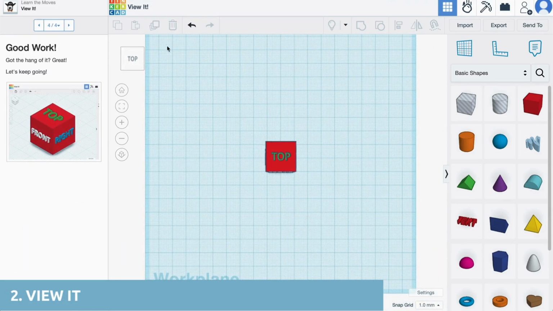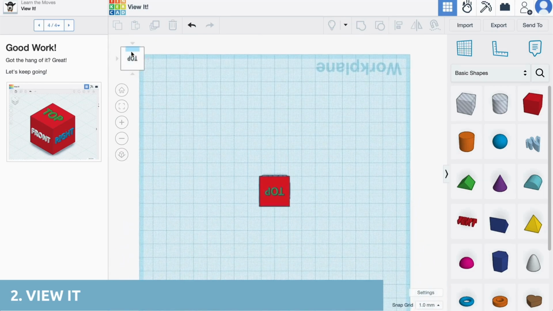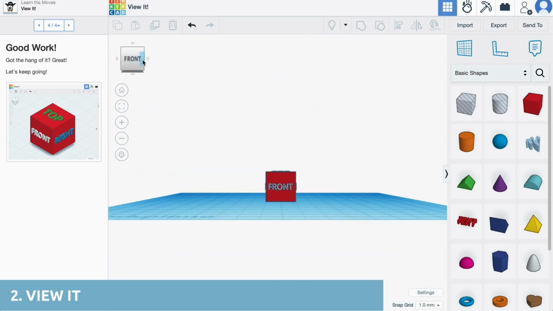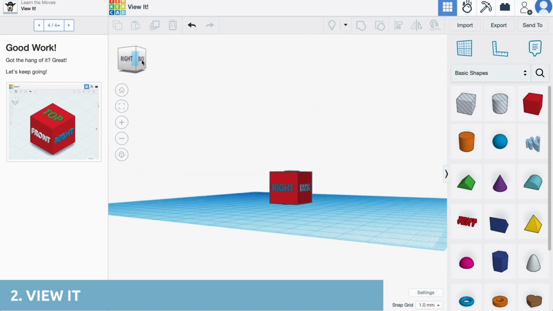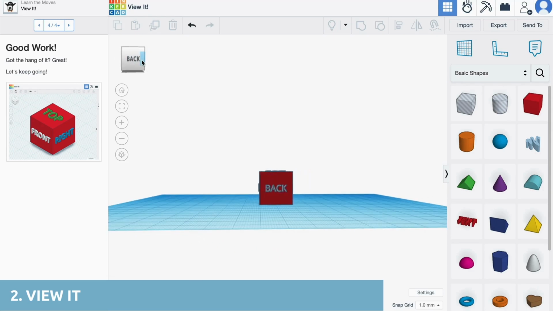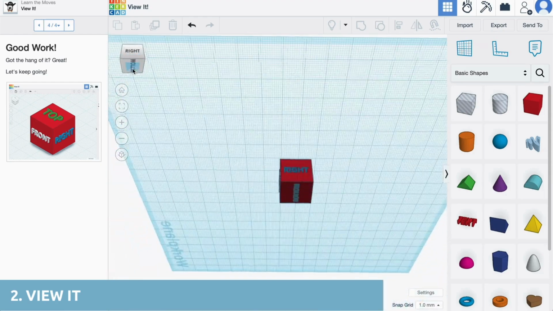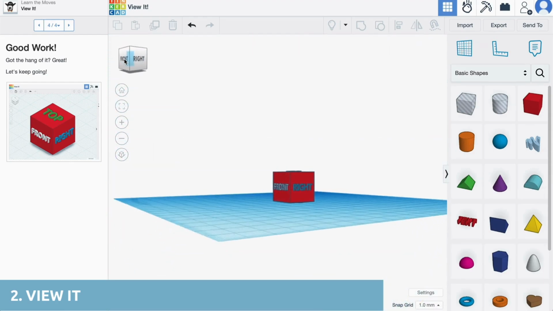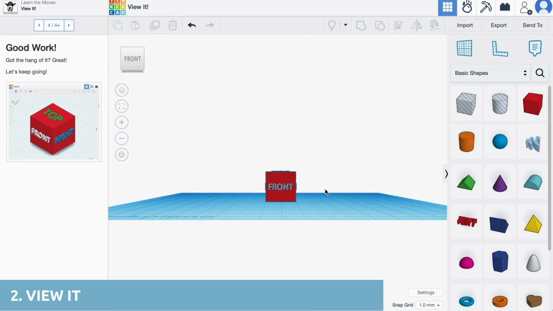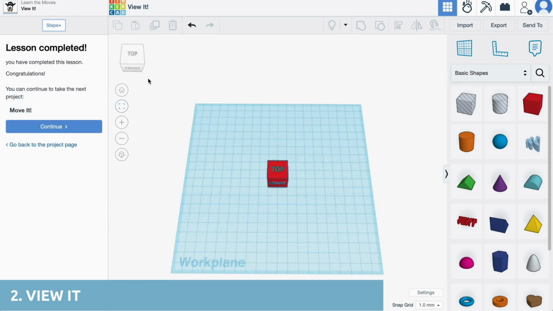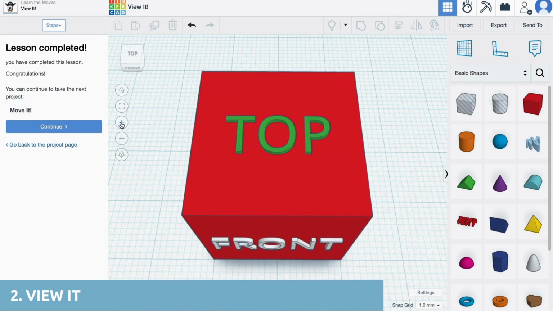To get a better look at the object we just placed, use the display cube in the top left. You can also adjust the view with the zoom, screen adjustment, and view switching tools.